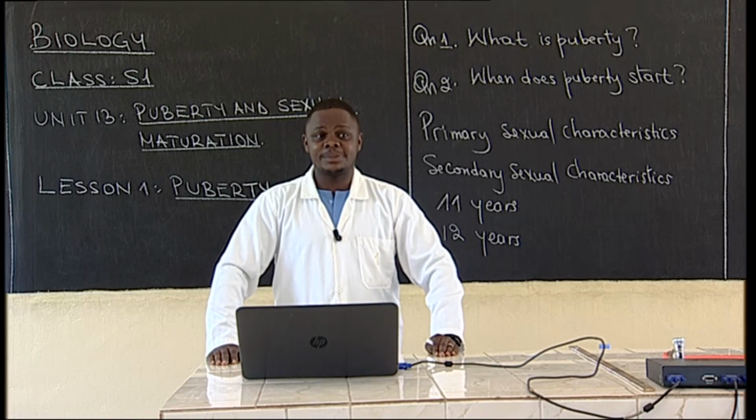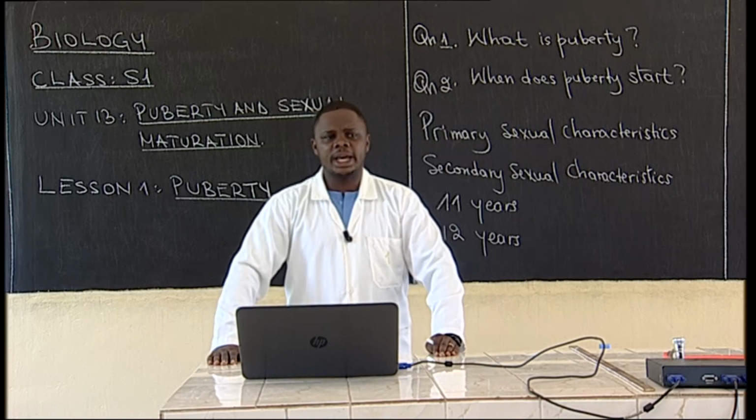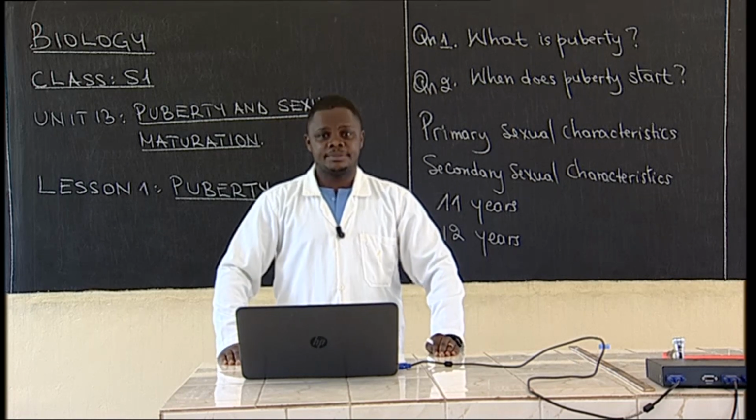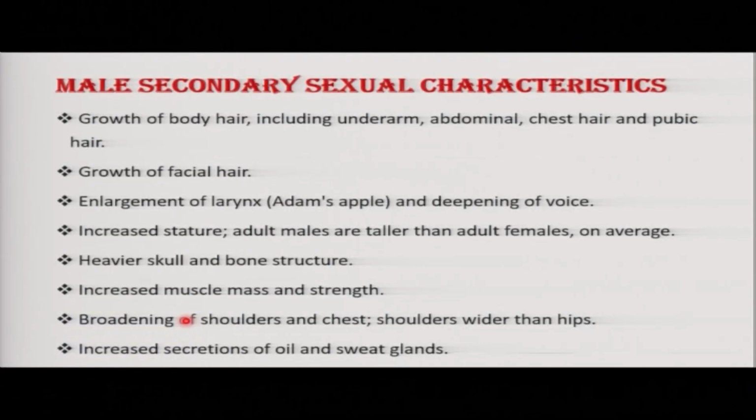This happens at puberty. When you talk about body hair, we talk about underarm hair. Then we talk about abdominal hair. We talk about chest hair. We also talk about pubic hair. Those grow at puberty stage. Then we also have growth of facial hair. This is another male secondary sexual characteristic.